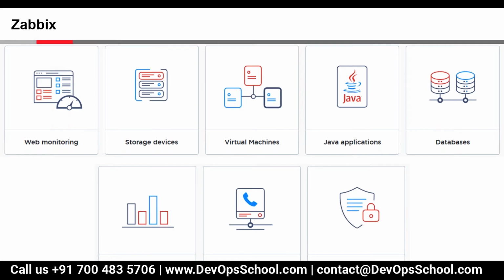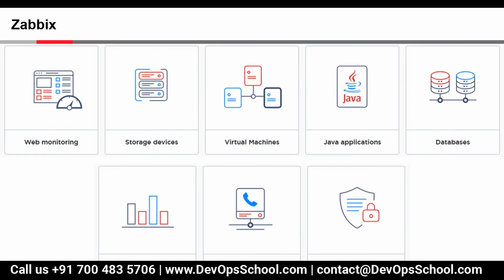Then we have storage devices. Storage can be monitored in two ways: one is through SNMP, the other is through scripts. Whether it is IBM, HP, or any other storage, those can be monitored. Then we have virtual machines. If you have VMware or Hyper-V, both platforms can be monitored through Zabbix. VMware monitoring is done entirely through API calls, no agent is installed, but for Hyper-V, an agent will be installed on the Hyper-V server.